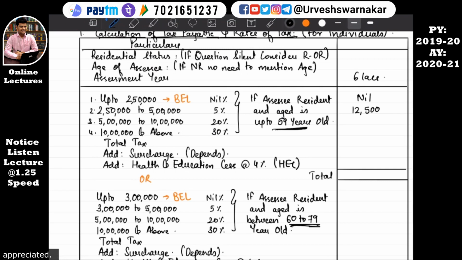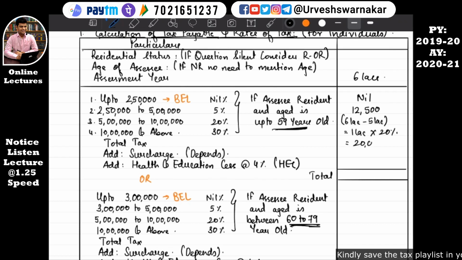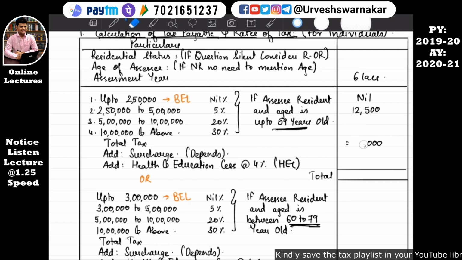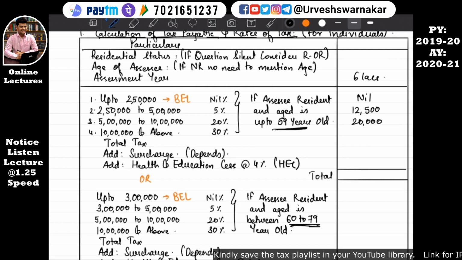Up to 10 lakhs. Okay, so see, he has 6 lakhs income. Over and above 5 lakh, he has earned an income of 1 lakh. On this 1 lakh, he has to pay tax at the rate of 20%, which comes to around 20,000. Hope this is clear. We'll write it here under the slab: 20,000. Since his income is not crossing 10 lakhs, this will come dash.